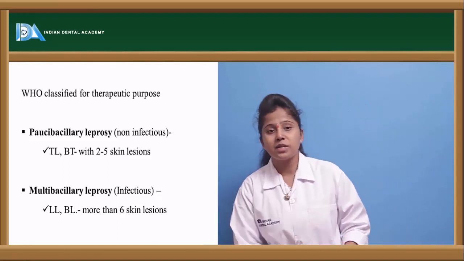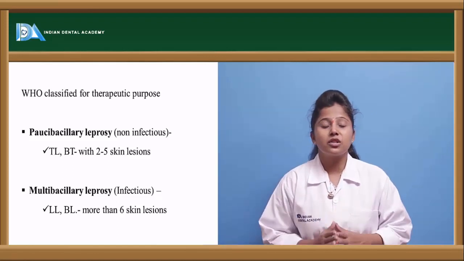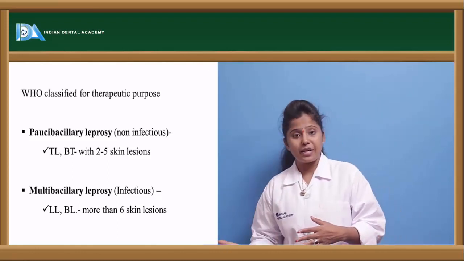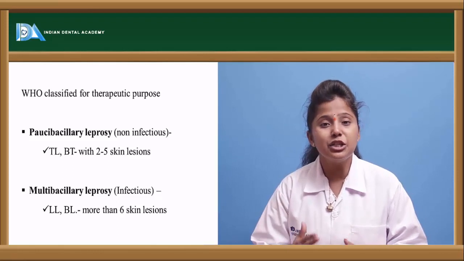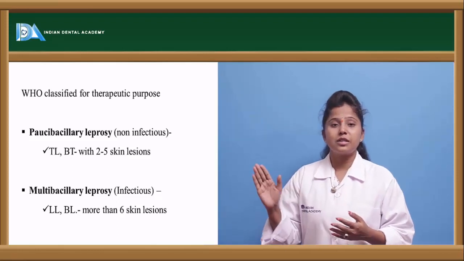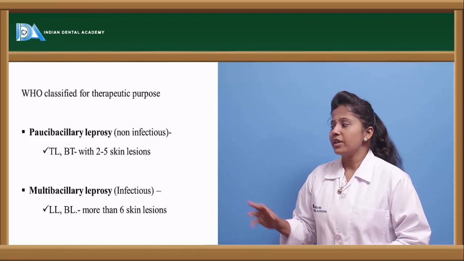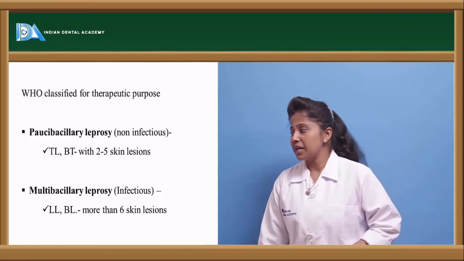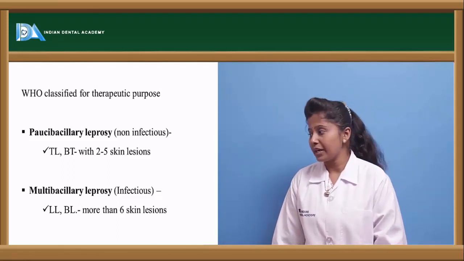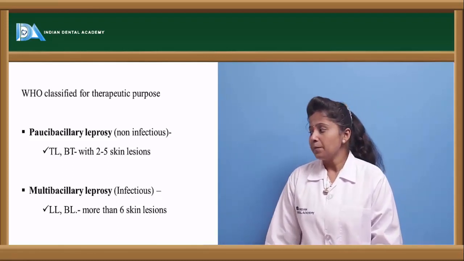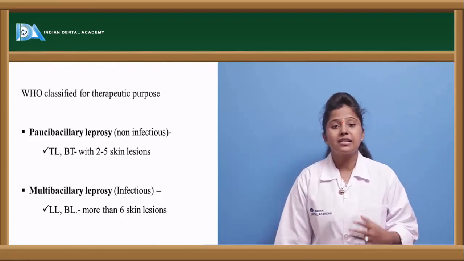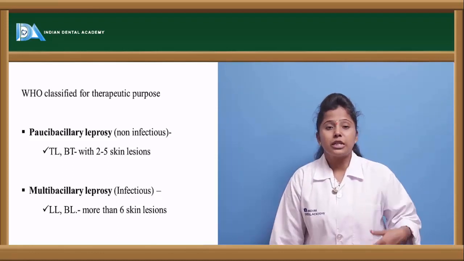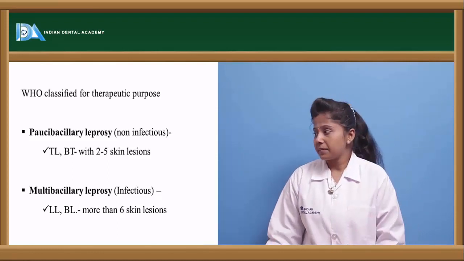In this, what we can observe are the lesions present on the skin. This classification is made based on the infectious capacity of the bacteria, that is, the skin lesions which are observed. In paucibacillary leprosy, we can see 2 to 5 skin lesions. But in multibacillary leprosy, which includes lepromatous leprosy and borderline leprosy, the lesions are more than 6. If a person has more than 6 skin lesions, we can count the lesions, and based on that count, the classification is made.